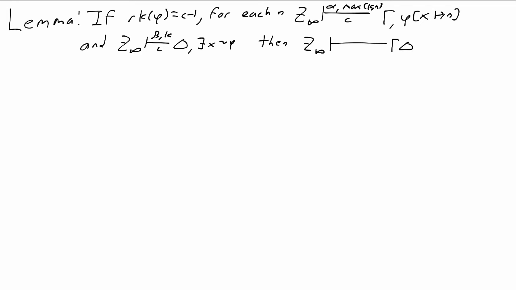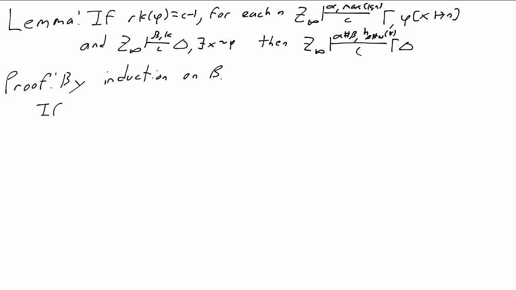The bounds of this new deduction are a little bigger. The ordinal bound is alpha plus beta, but the numeric bound is h beta plus omega of k, and we'll see in the proof where that new bound comes from. The proof is by induction on beta. It depends on the size of the second deduction, and there are cases for each possible rule that could justify delta comma exists x not phi. The main case is that we just introduced exists x not phi.